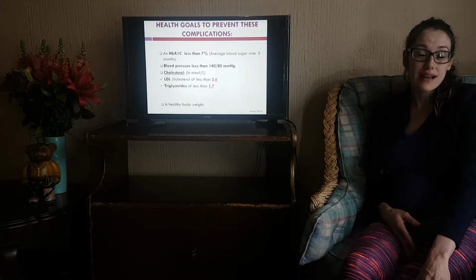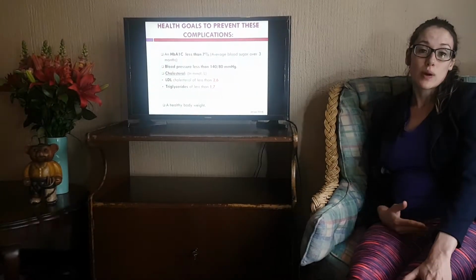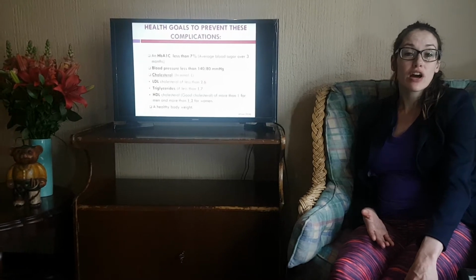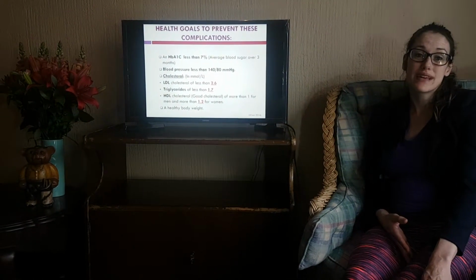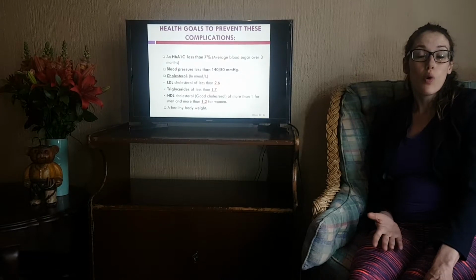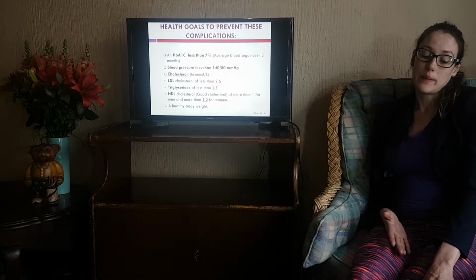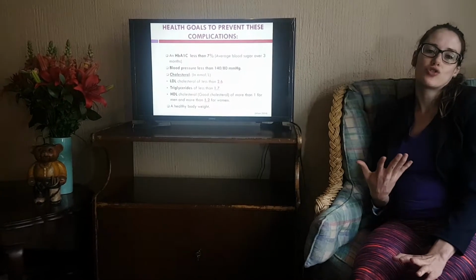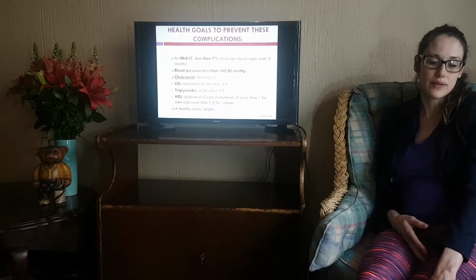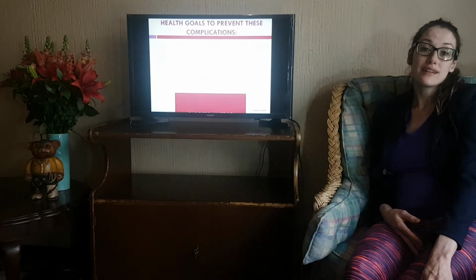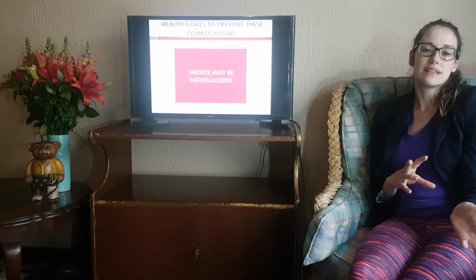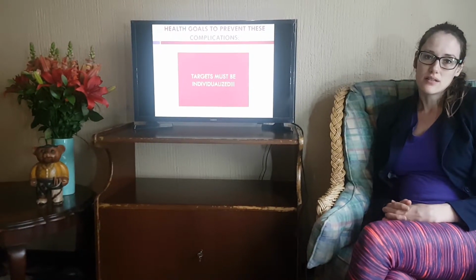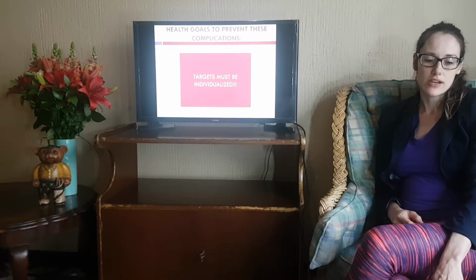Then we've got our triglycerides. Triglycerides should be less than 1.7. These are also considered slightly more dangerous fats if they are high. Then we've got our HDL cholesterol, which is our better and more protective fat, which should be 1 or more for men, and 1.2 or more for women. And then lastly, maintaining or achieving a healthy body weight helps with blood glucose control and macrovascular complication prevention. Targets must be individualized. What I previously mentioned is a general guideline, but we need to look at individualizing the target for the diabetes patient.